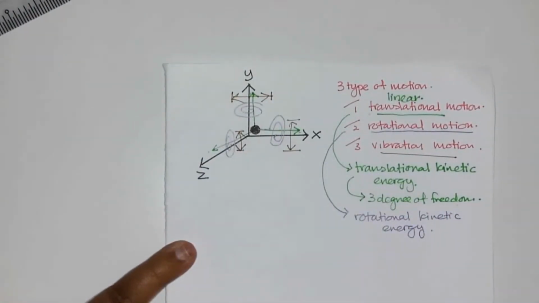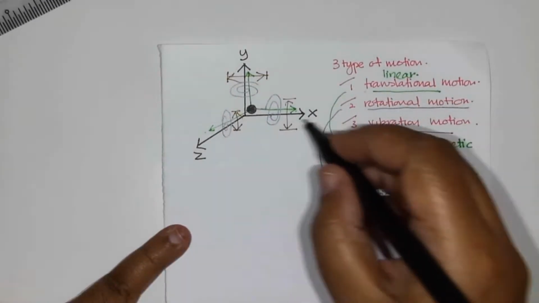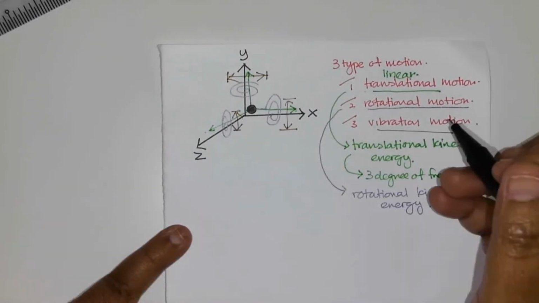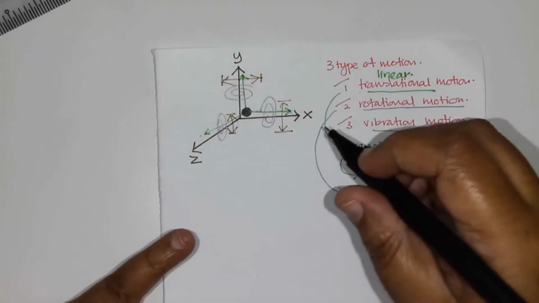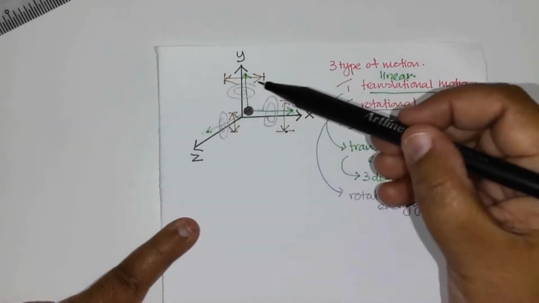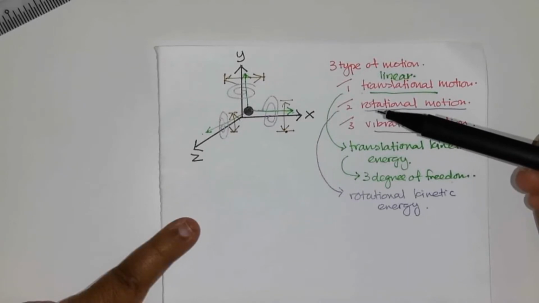The molecule also acquires kinetic energy this way, but this kinetic energy is not mentioned in your syllabus. So here we can say that the molecule can have 3 degrees of freedom from vibration in the x-axis, y-axis and z-axis. This is the meaning of degree of freedom.